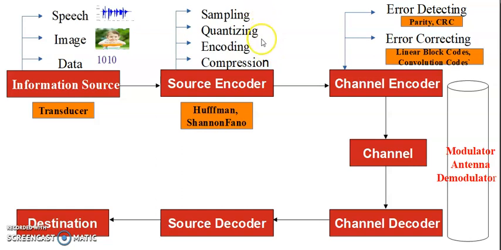After completion of these things, now the signal is ready. For a 1 volt sample, let us consider we are assigning some 00 bit pattern. For a 2 volt sample, let us consider we are assigning some 10 bit pattern. Like that we are going to assign the bit patterns in the encoding process. Now we are going to transmit.